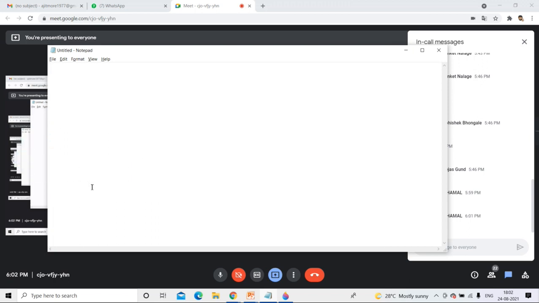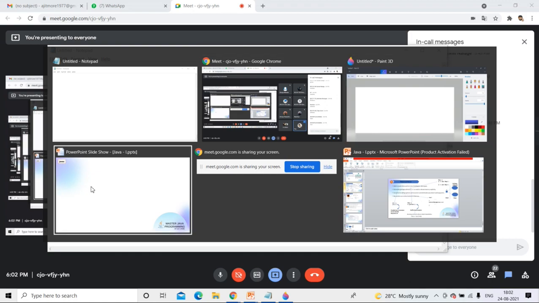Some more things we will discuss in the next session. Then we will see the second tool, that is the Java tool, and I'll show you how to type and run it. First, a simple program for Hello World, which will just display Hello World, but I'll explain each and every part of that program. The entry point, that is main, then how we pass parameters to main, then how to display Hello World on the monitor. Like in C we do it by printf, in C++ by cout, in PHP by echo, in Python by print.